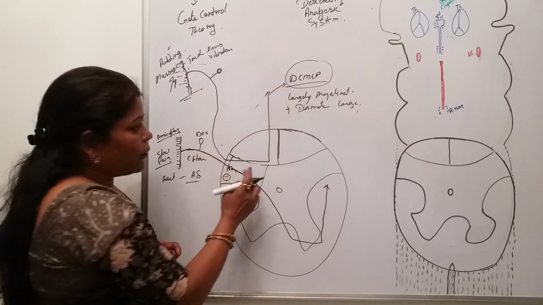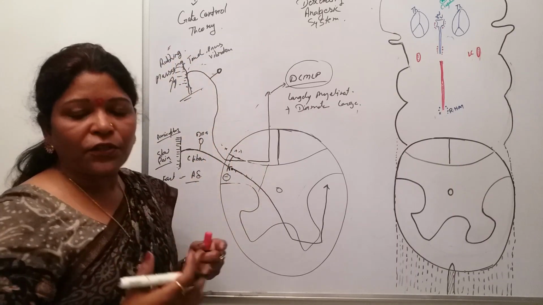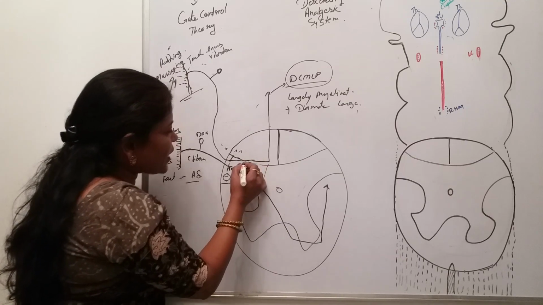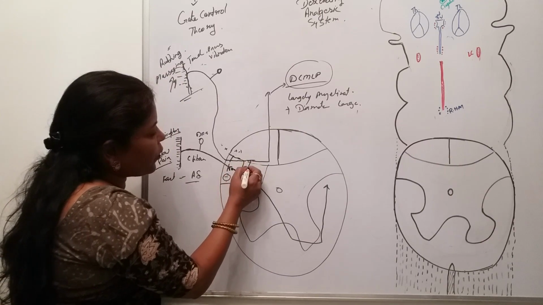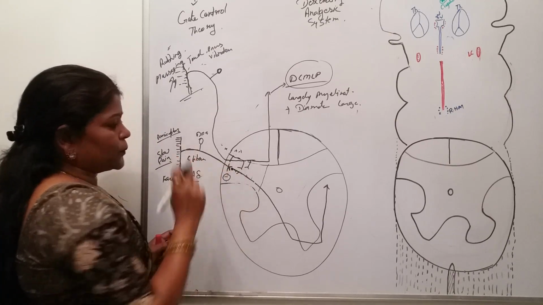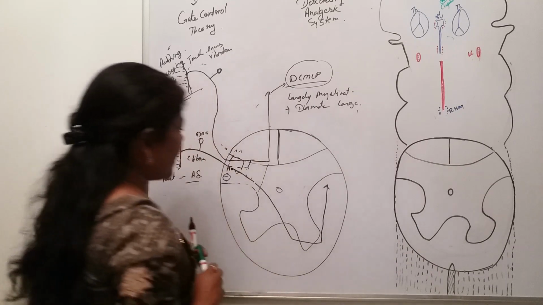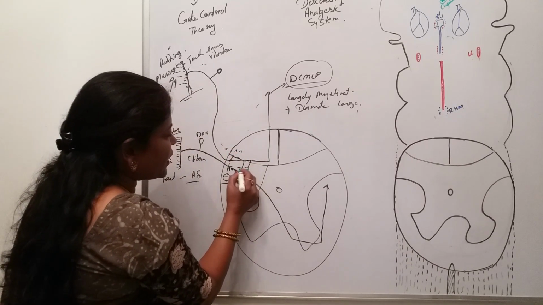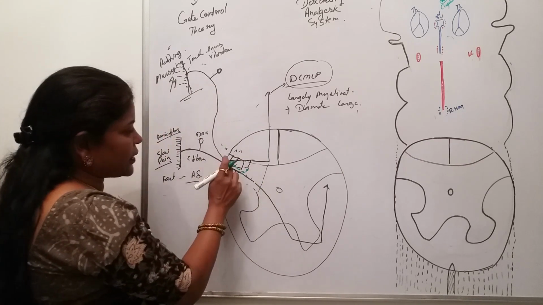We are stimulating the touch and pressure receptors in bulk, so they will give some collaterals to this area. These collaterals will synapse here with some inhibitory neurons.